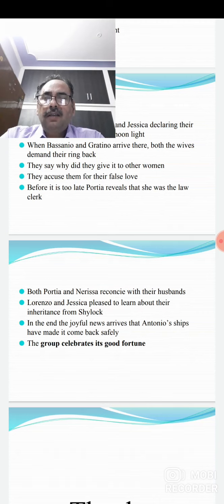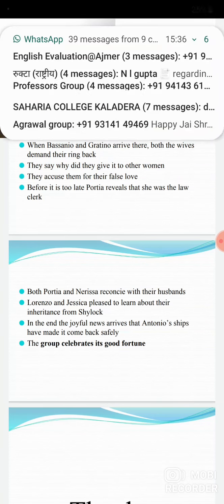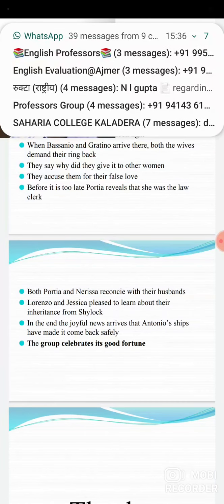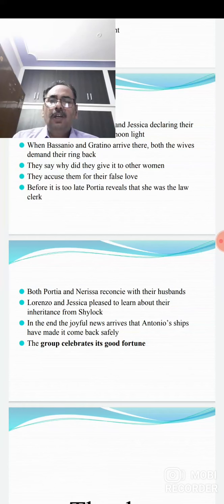So here we have three couples: the first Portia and Bassanio, the second Nerissa and Gracino, and the third Lorenzo and Jessica.